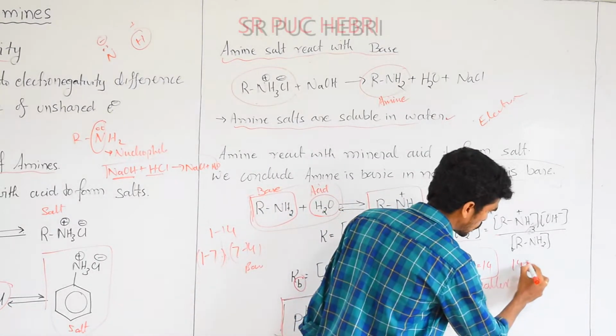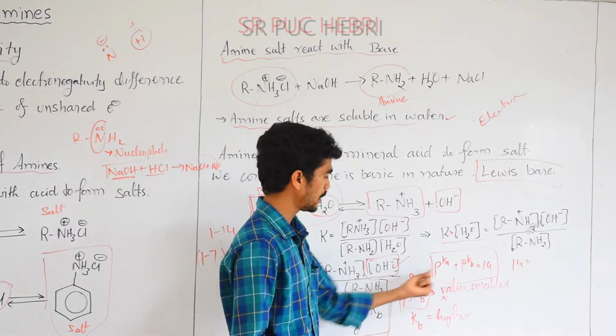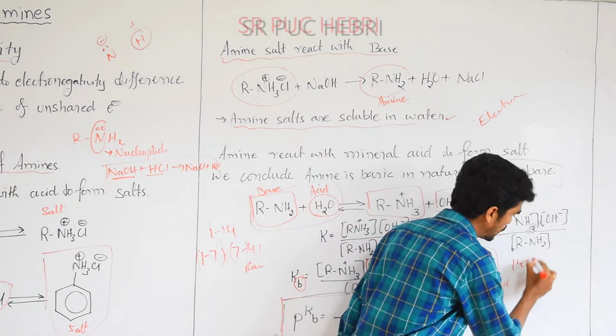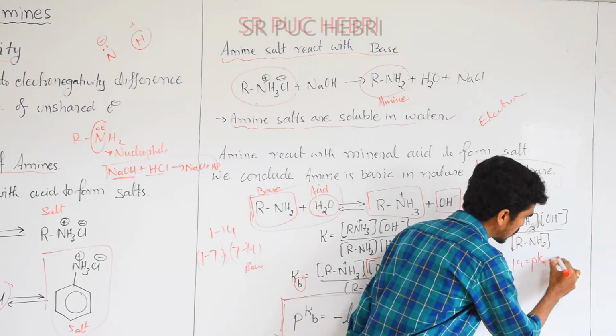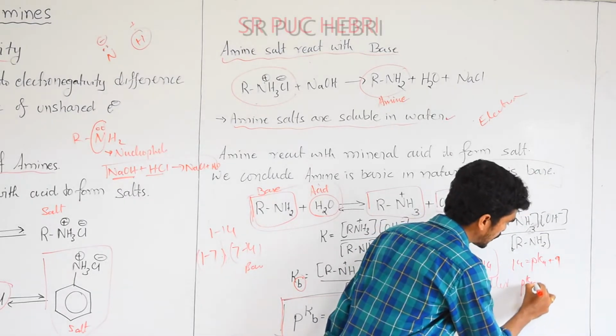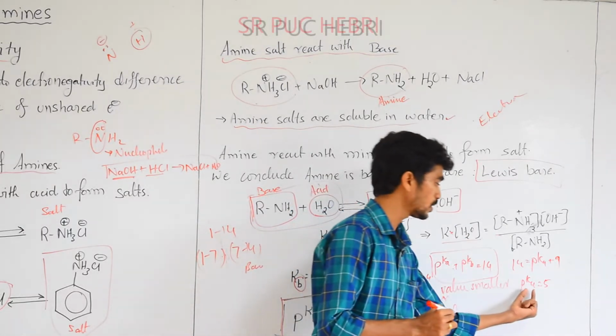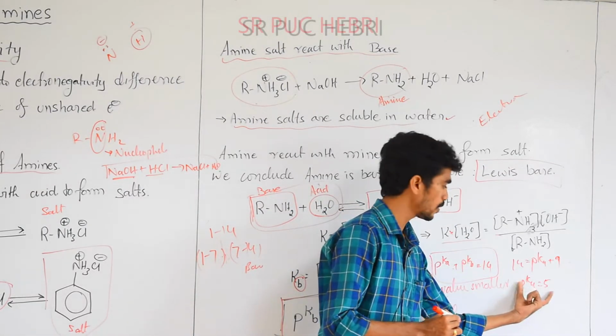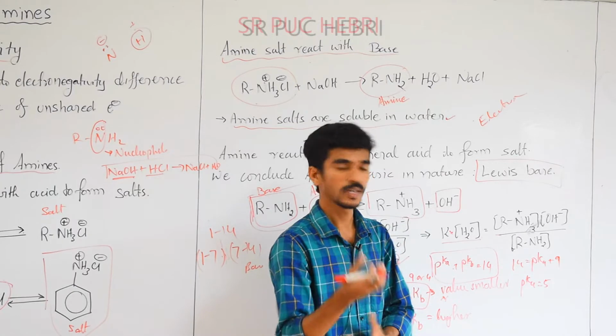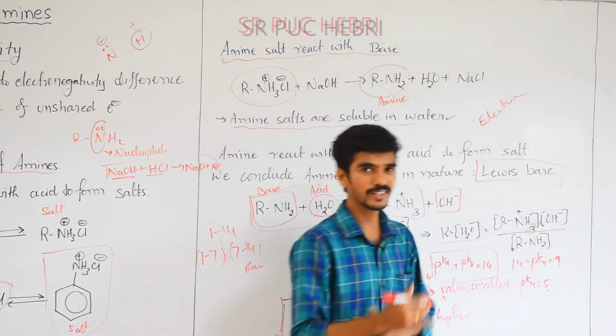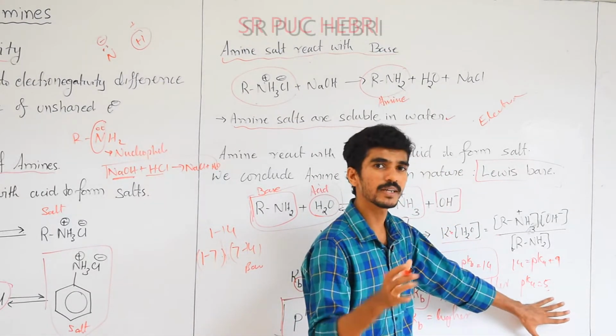Now substitute: 14 equals pKa plus 9, so the pKa value you get is 5. From this the pH is 5, which is less than 7, so it is in an acidic medium.